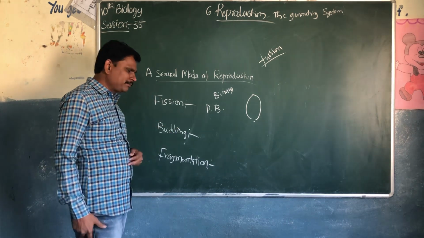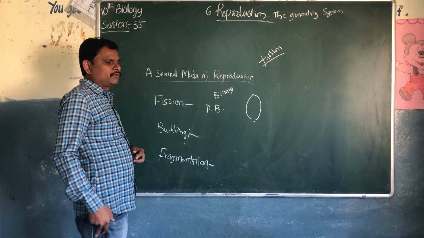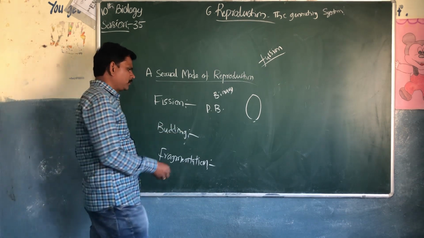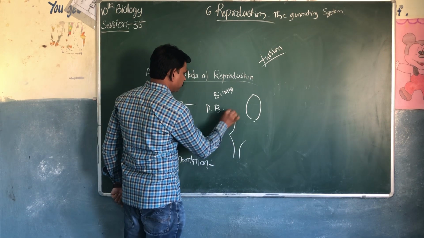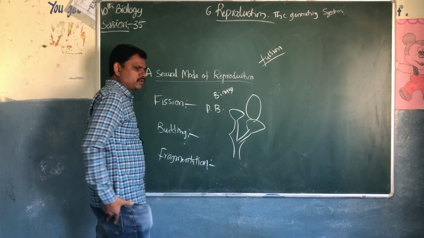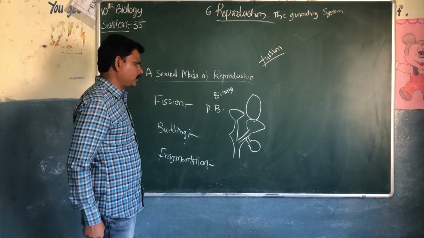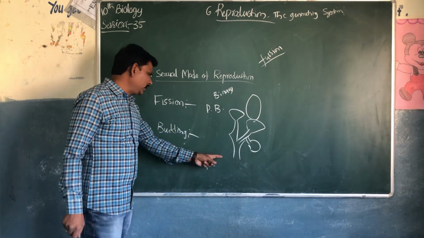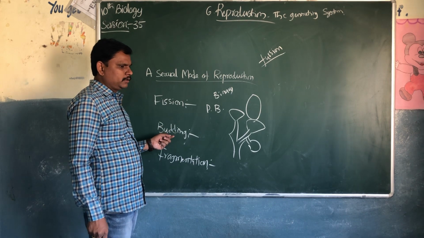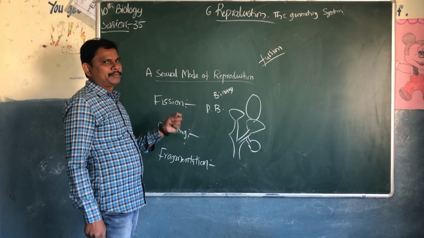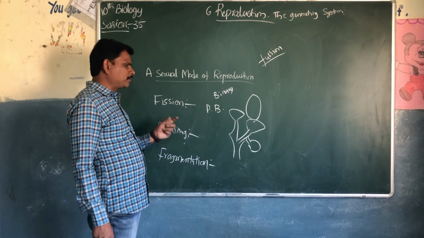Next one is budding. When the parent is growing, we can see a small bud on the body. For example, in yeast, a small bud will grow on the body. In budding, we can see an exact copy of the parent.